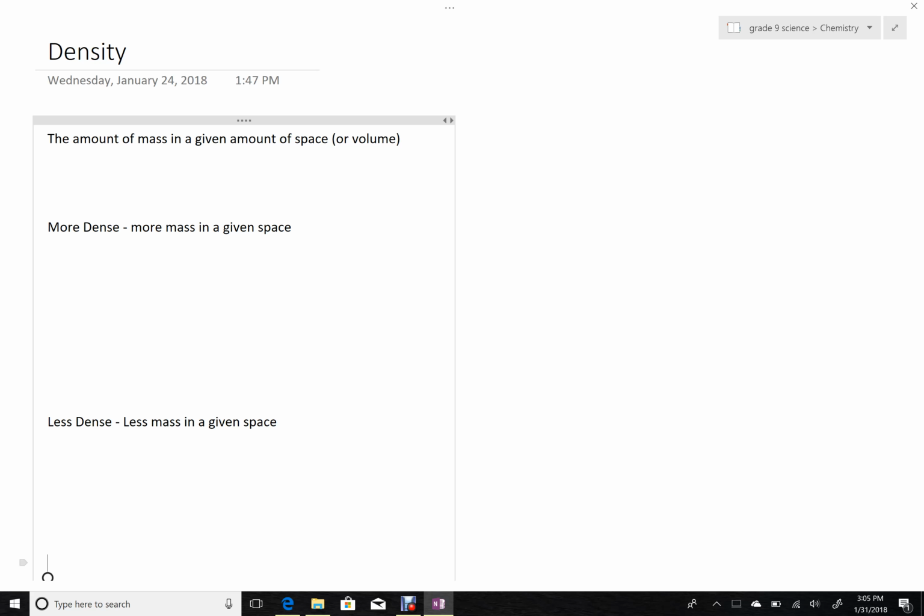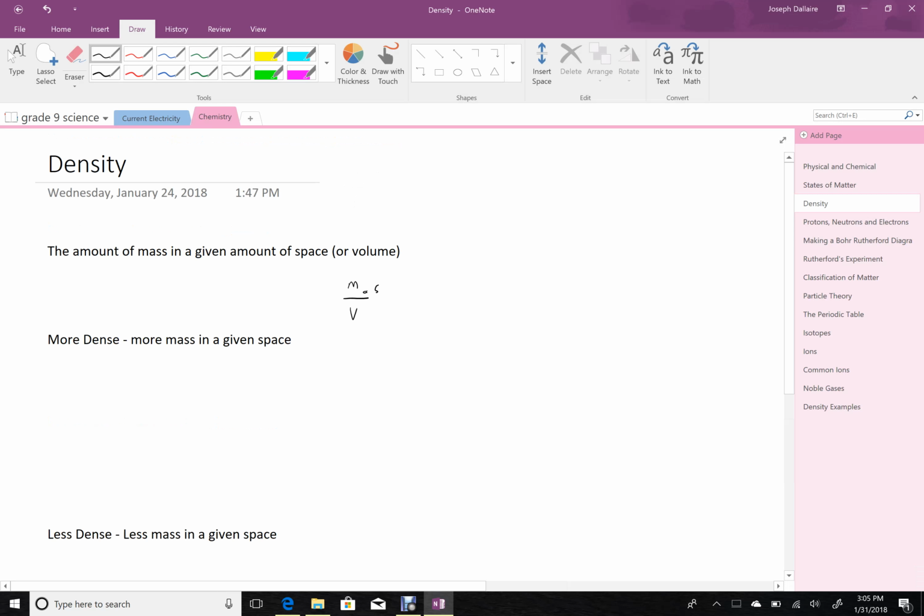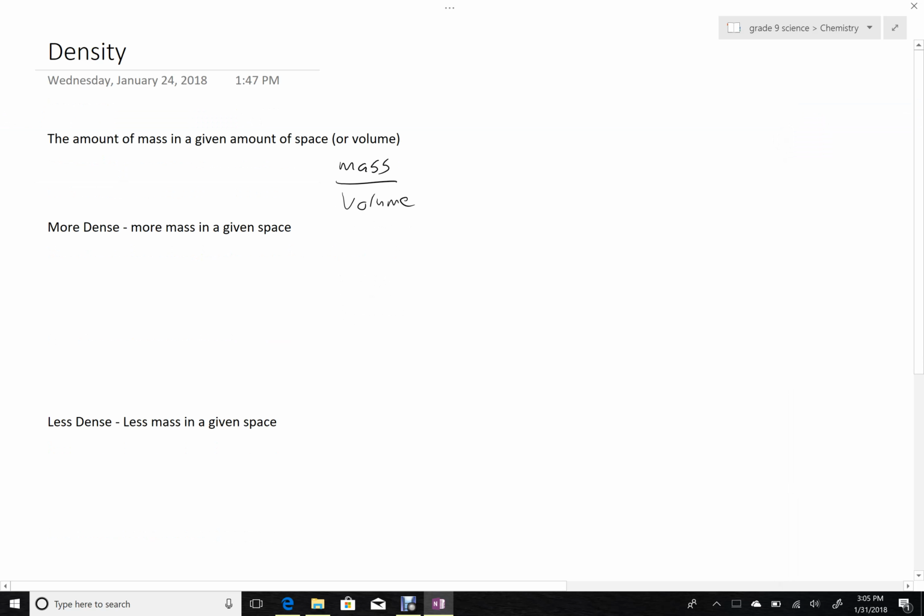So first of all, density is the amount of mass in a given amount of space or volume. So some people call this the mass to volume ratio. That's what density is.